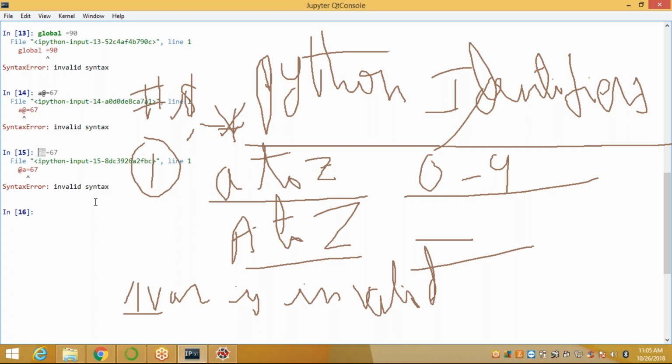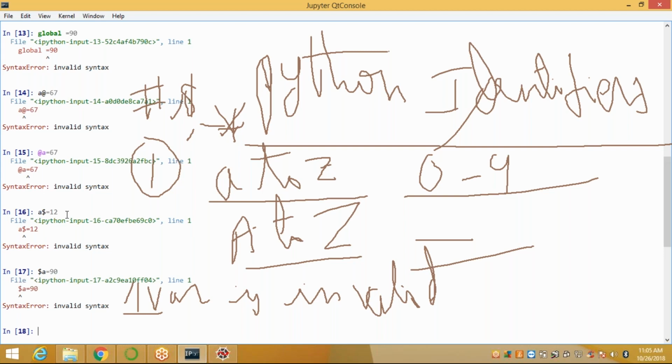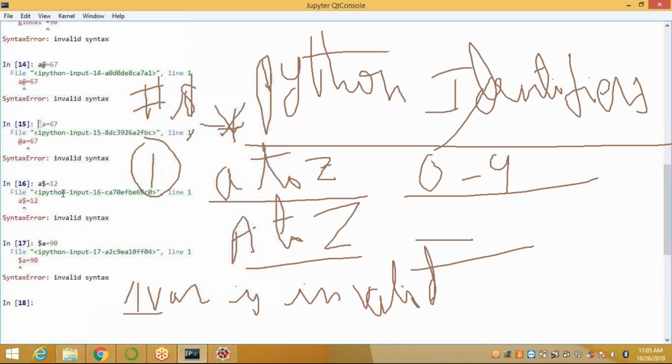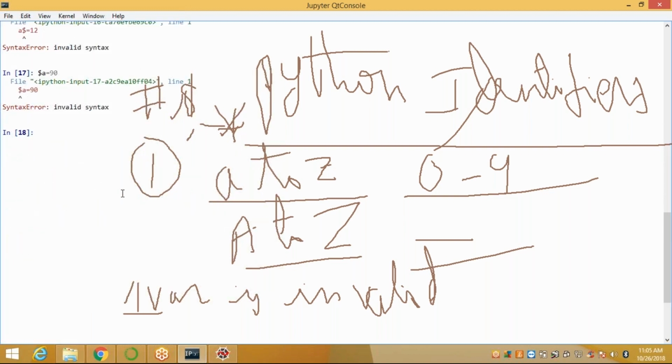So instead of using inheritance, we can use closures, one of the topics in our Python. That's why it displays a different color. Now it treats the at-the-rate symbol as a closure form. So a is an object, but we don't have any object, that's why we got an error. Even if you write a dollar equal to 12, or dollar a, you'll get an error. Here, all are displayed like this, but this is displayed differently. This is a closure value. These are identifiers.